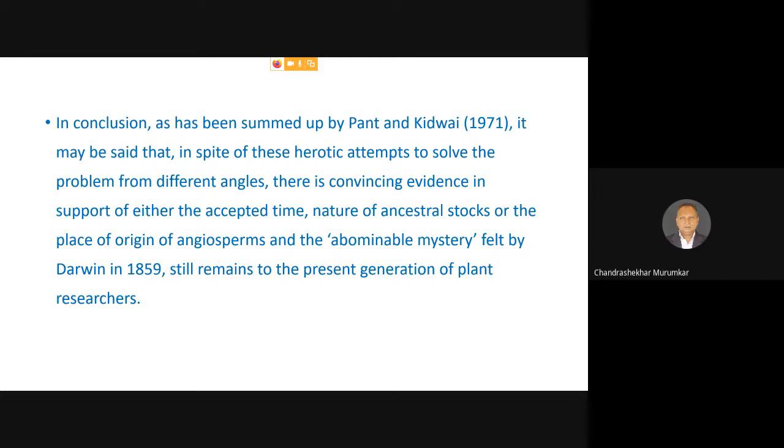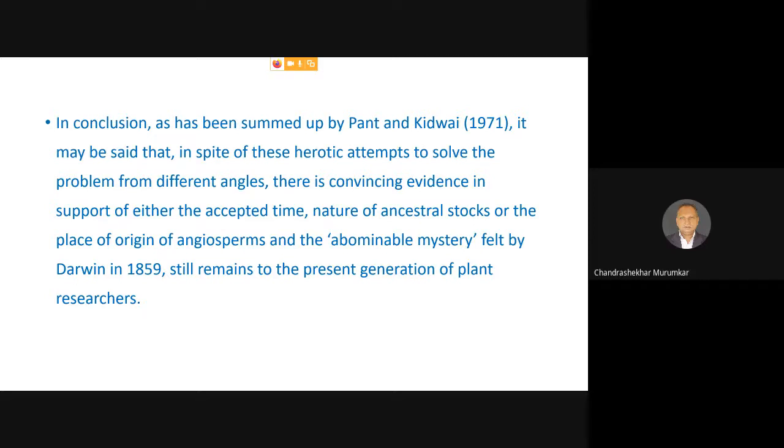So this topic is not giving us any clear-cut claims, clues and evidences, and because of that, all of today's modern taxonomists, paleobotanists and researchers are still working on finding out the probable place of origin of angiosperms, the probable time of the angiosperms, and the probable ancestry of the angiosperms.